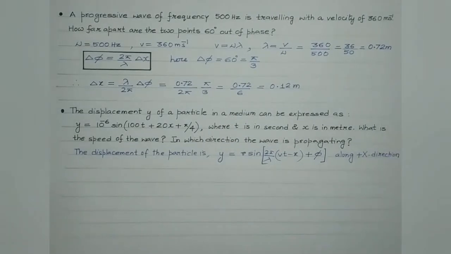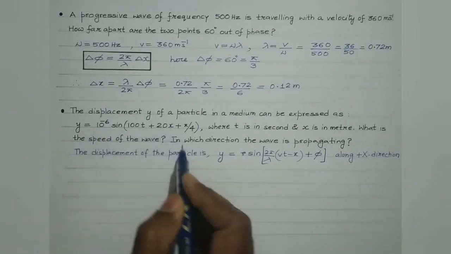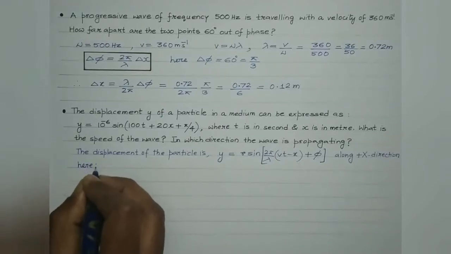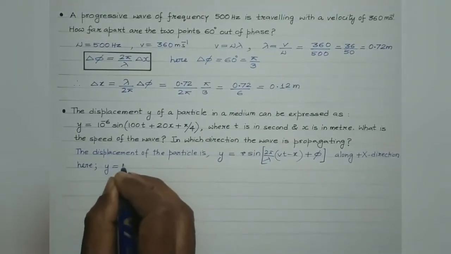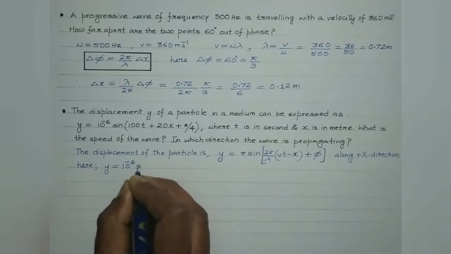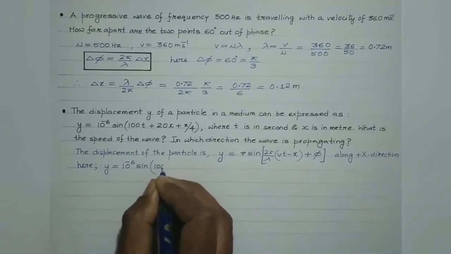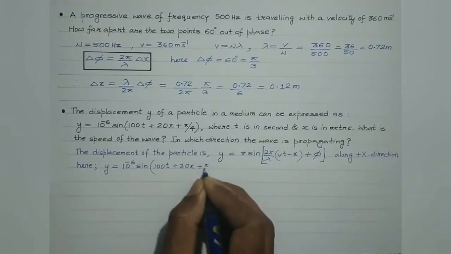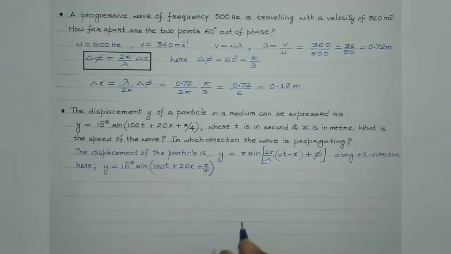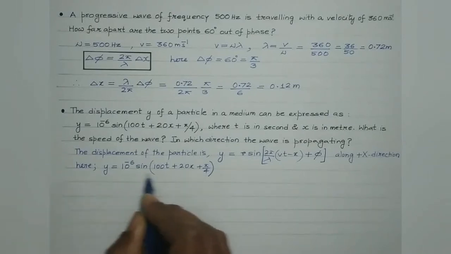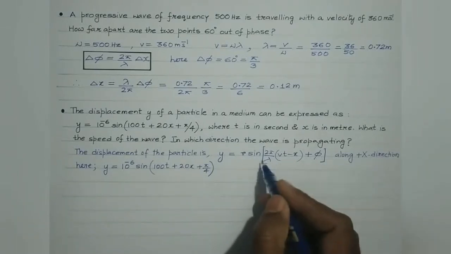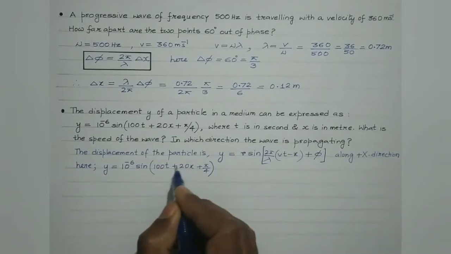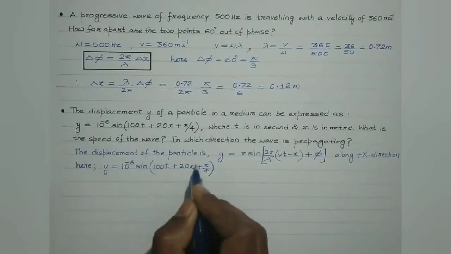Now our objective would be to convert the given equation into this standard form. Here we are given that the displacement is 10 raised to minus 6 sine (100t plus 20x plus pi by 4). Here remember, the coefficient of x should be 1, isn't it? Here it's 20, so 20 needs to be taken as common.